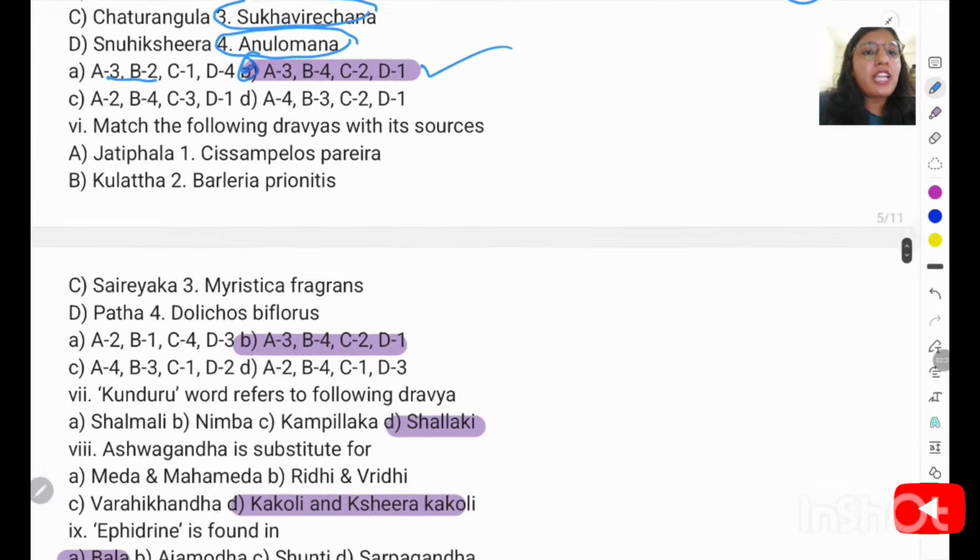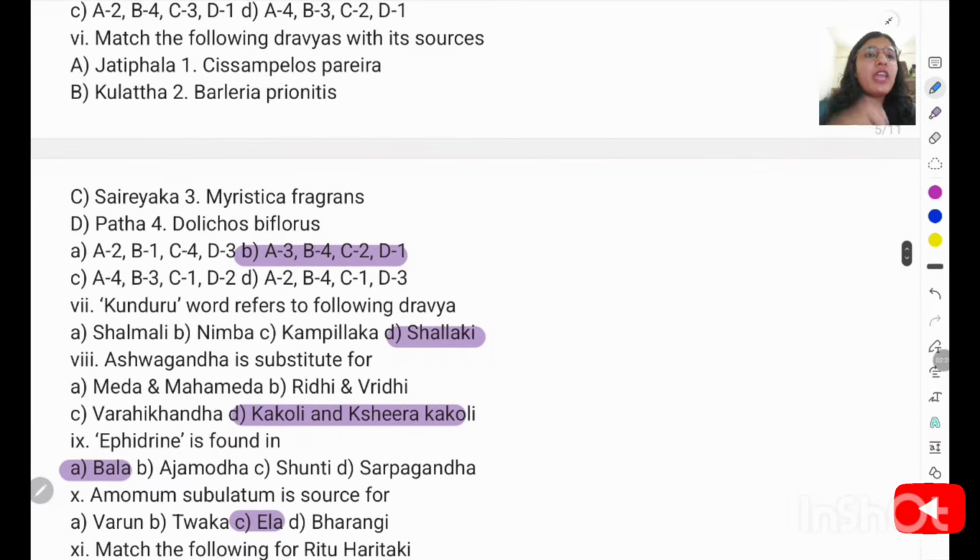Next question is: match the following Dravya with its source. So now we have to match them with their source. First is Jatiphala, and then second is Kulatha, then Sairika and Patha. So Jatiphala is Myristica fragrans. So first goes with third. Kulatha is Dolichos biflorus. This is for second. And Sairika is Barleria prionitis. Patha is Cissampelos pareira. So these are the right answers, and out of these B is the right option.